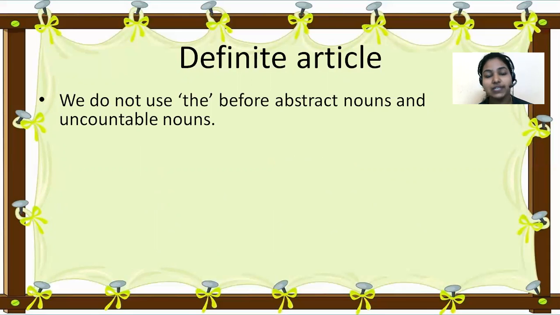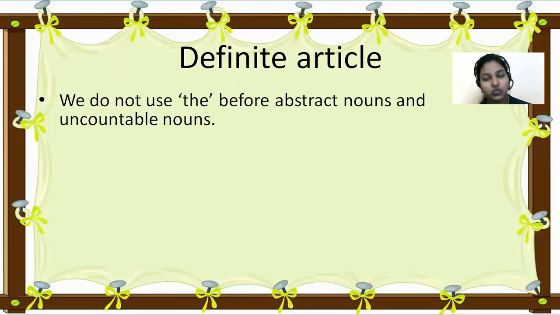And you should not use the in front of abstract nouns. Can you remember what an abstract noun is? Something which we can't see and can't feel with our five senses, but we can feel in our heart. That is an abstract noun, like happiness. So you should not use the in front of abstract nouns: anger, sad, happy.